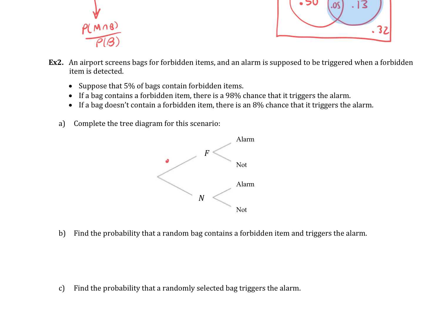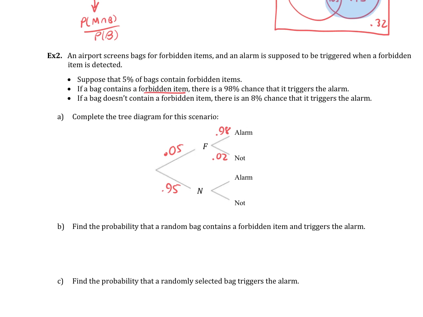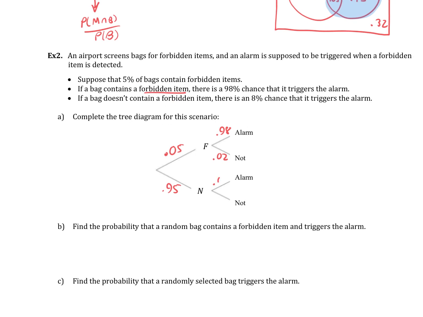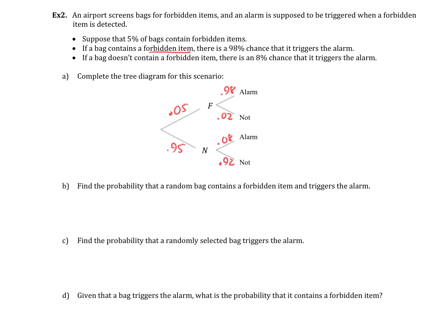Okay, so 5% have it. That's where this goes. 95% don't. If it has a forbidden item, so now given that there's a forbidden item, we're on the top branch here, there's a 98% chance it's going to say beep, beep, yes, and a 2% chance it wouldn't. If it doesn't contain the forbidden stuff, there's still an 8% chance it's going to go off, but 92% of the time it will correctly say no. So find the probability that a random bag contains a forbidden item and triggers the alarm. That's right here. The probability of F yes is 0.05 times 0.98.